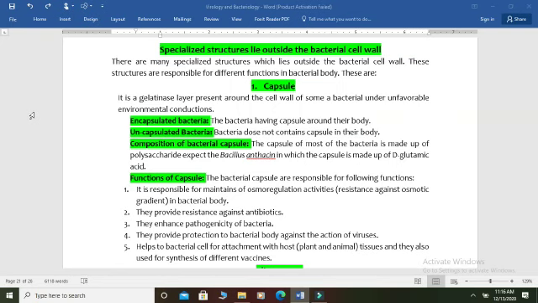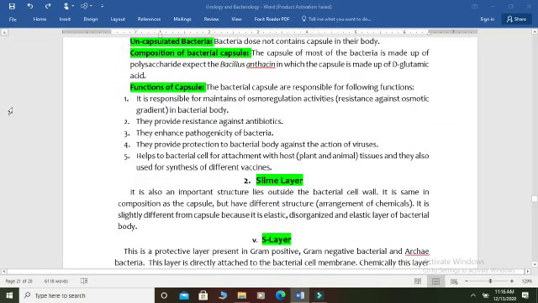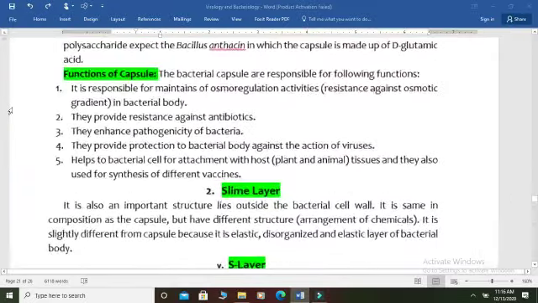If we discuss the composition of the capsule, the bacterial capsule is made up of polysaccharides, but one strain of bacteria, known as Bacillus anthracis, does not have a polysaccharide capsule. In it, the capsule is made up of D-glutamic acid. Now we discuss some important functions of the capsule.